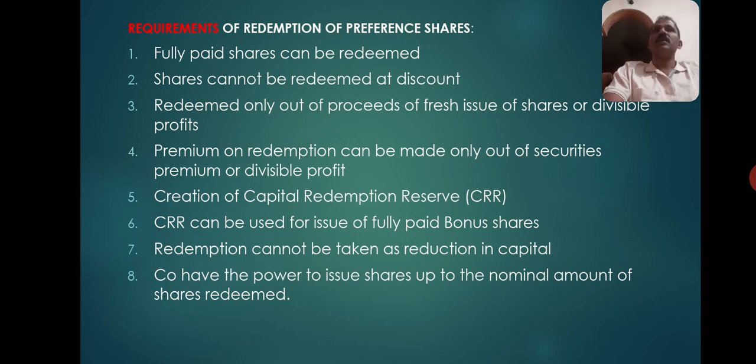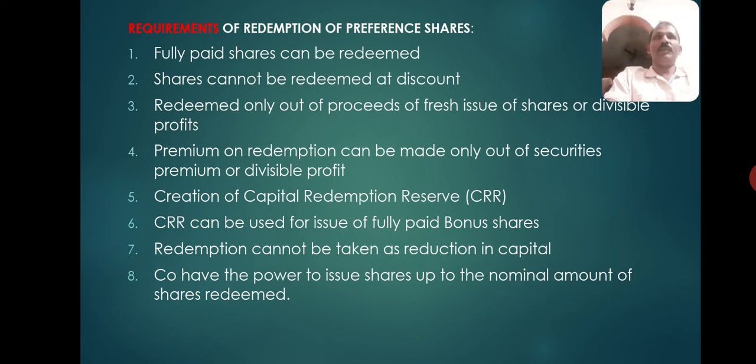In other words, capital redemption reserve must be created to the extent of profit used for redemption.